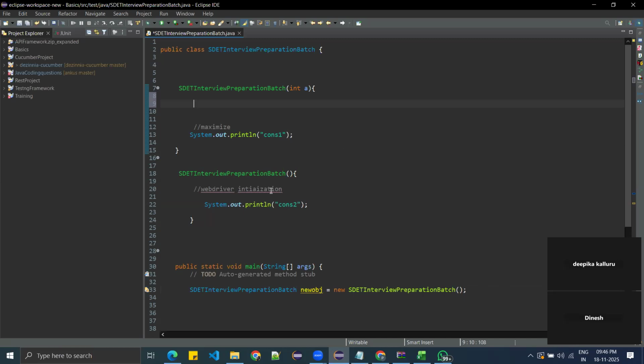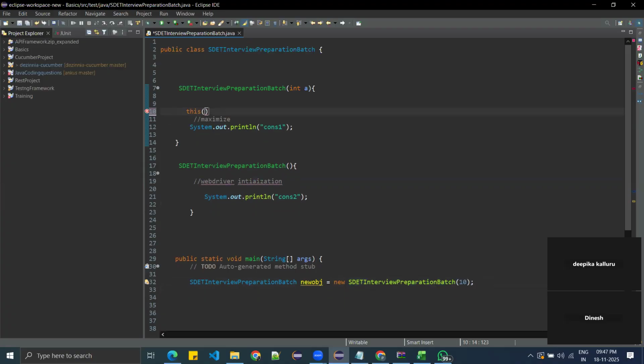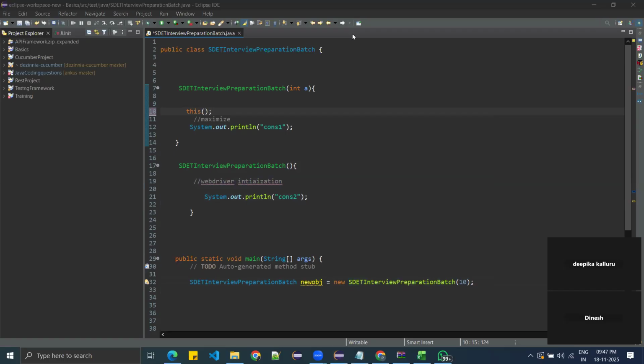Now, what is my requirement? First, WebDriver initialization should happen. So first, this constructor should be executed. Let's say 10 is there. Now it will go first to this constructor, but first I want to execute the other constructor. So what do I have to give? I have to just give it like this. Got it?